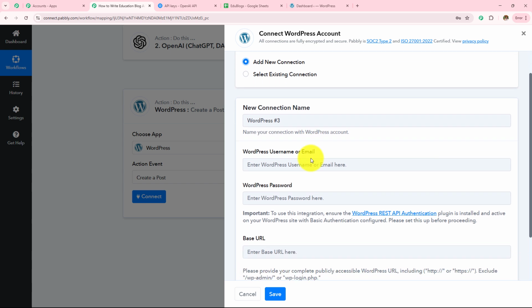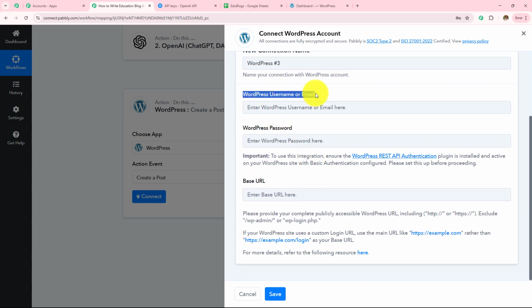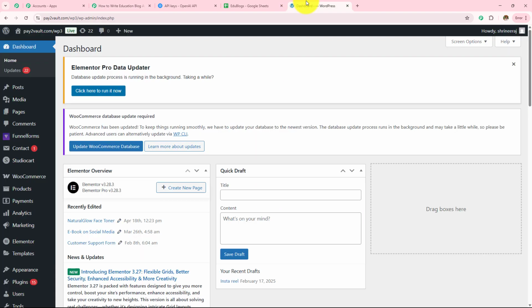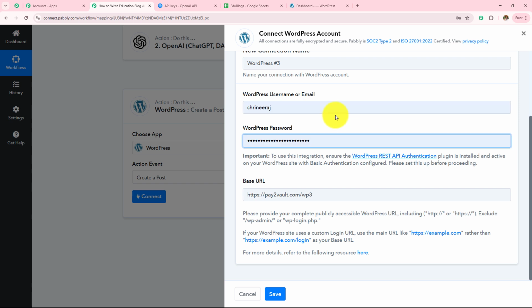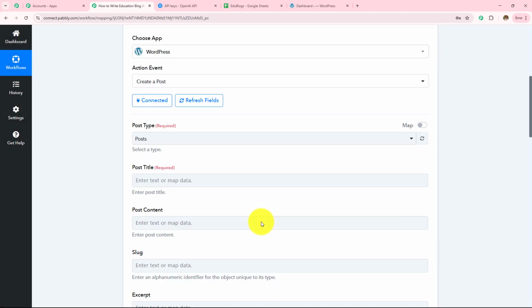And then to make this connection, we have to enter all these details, which are WordPress username, email, WordPress password, and the base URL. To get this base URL, I'm going to open my WordPress and on the top in this URL, you can see pay2wall.com/WP3. So I'm going to copy this and paste that over here in this field. So this will be the base URL. And then we have to enter the email and the WordPress password, so we have to enter our login credentials. Now I have entered these details, I'm simply going to go with save. And here WordPress is connected with Pabbly Connect.